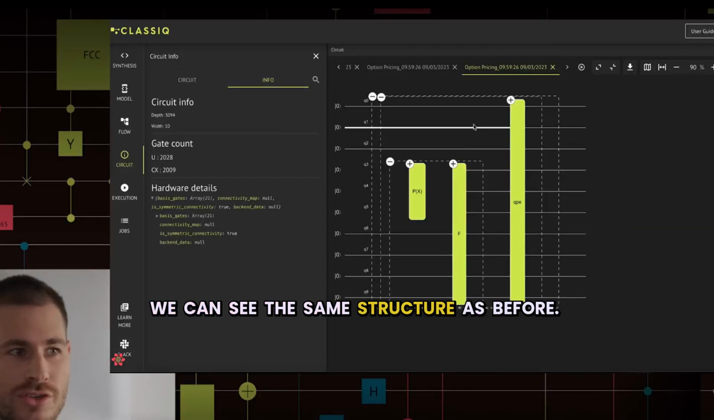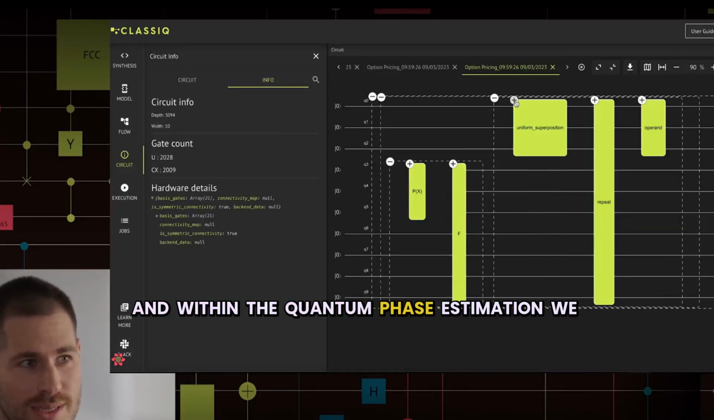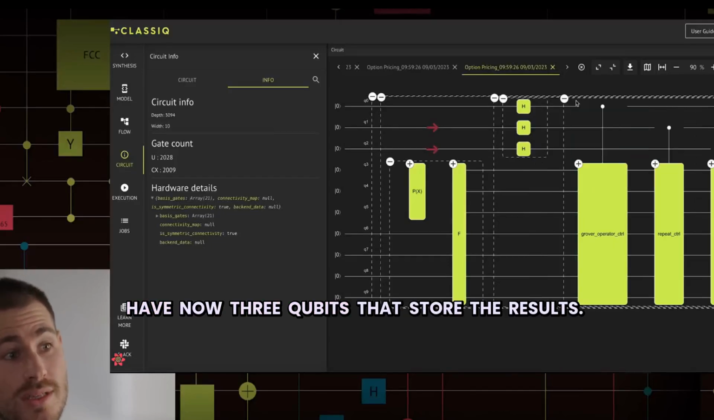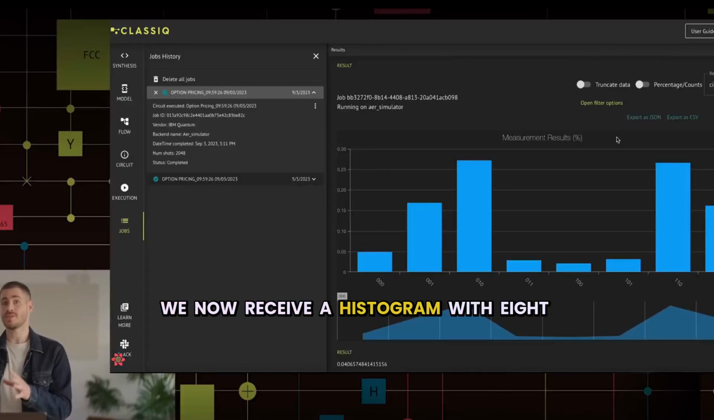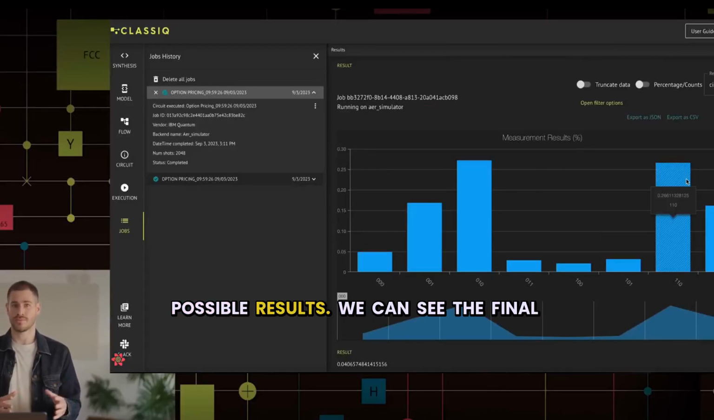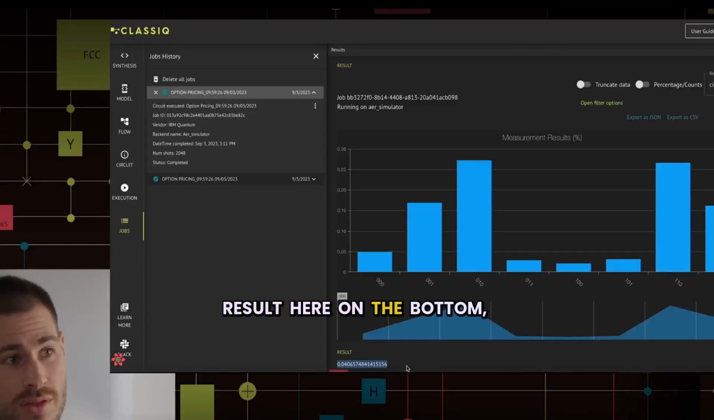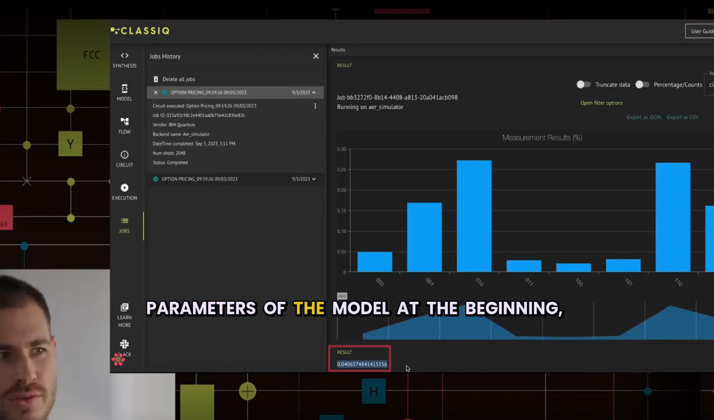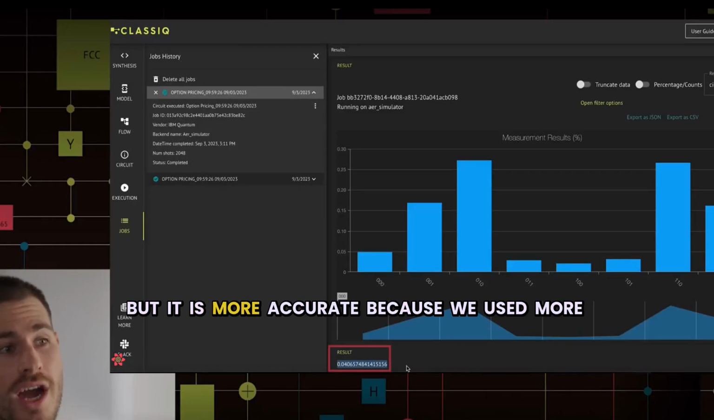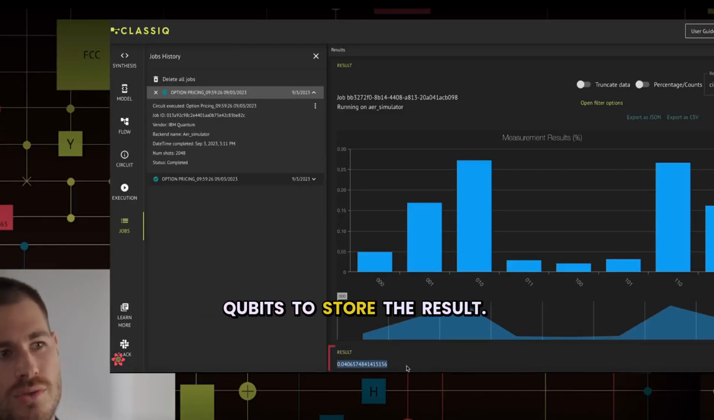We can see the same structure as before, and within the quantum phase estimation, we have now 3 qubits that store the results. When we execute the circuit, we now receive a histogram with 8 possible results. We can see the final result here on the bottom, which is not the same as before since we changed the parameters of the model at the beginning, but it is more accurate because we used more qubits to store the results.